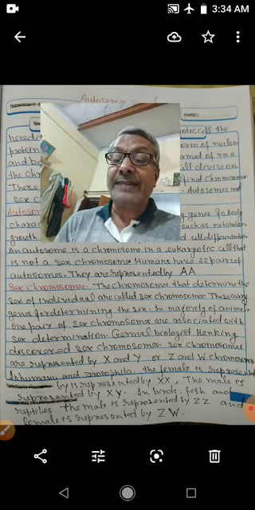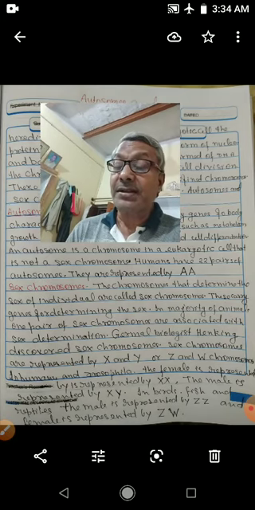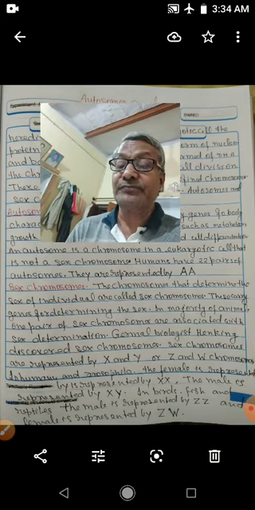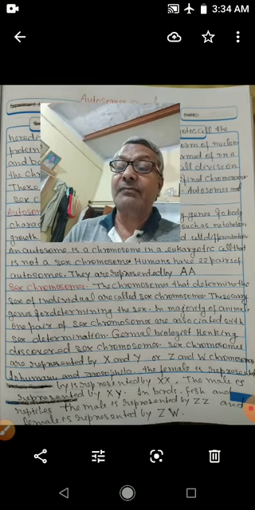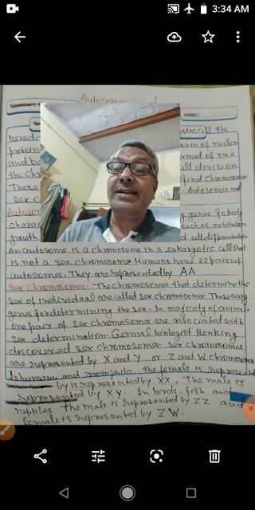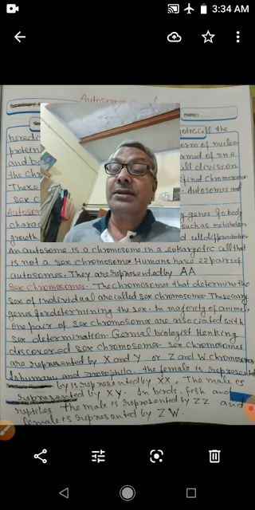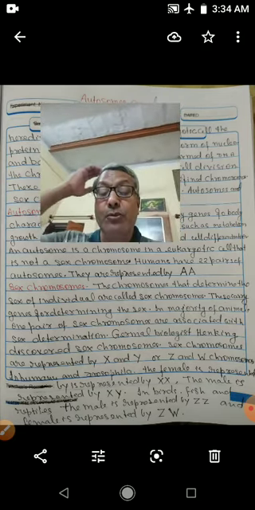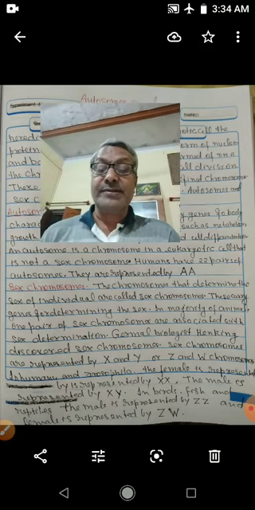There are two types of chromosomes: autosomes and sex chromosomes, and these chromosomes appear in the nucleus of the cell at the time of cell division only. So, there are two types of chromosomes: autosomes and sex chromosomes.